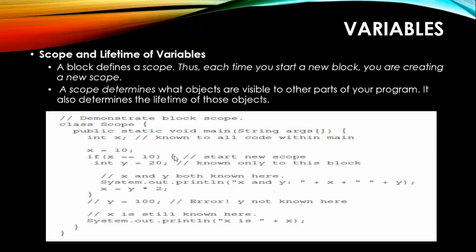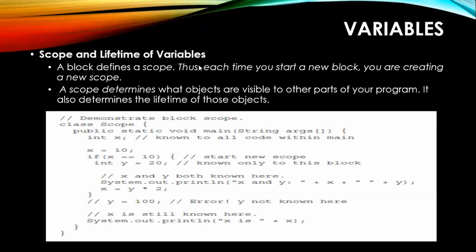Now we have opened an if statement here. If the if statement has opened here, then its scope will be available for this operation also: x is equal to y into 2. This is the block of the if statement. The scope of variable y will be from this opening bracket till this closing bracket. So I can access y, and y into 2 is the new value of x. The value you put into y is 20, so 20 into 2 means it will now have 40.